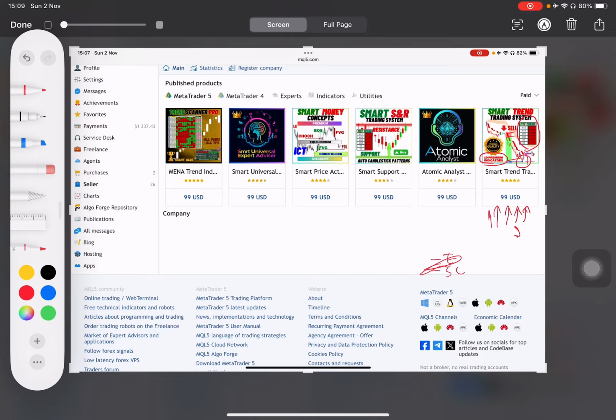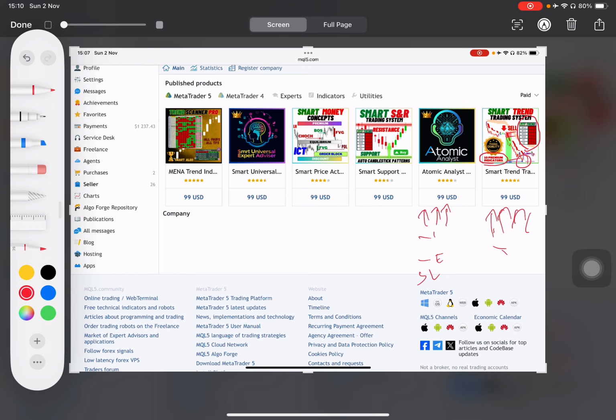Unlike the trend trading system here that comes with multi strategies, a whole setup of strategies, and comes with an online course that actually will teach you these strategies in detail, this one has a simple setup. It's as complicated in the algorithm as it can be, but it's simplified in a way that it will give you an entry, stop loss, and take profit to your phone as a notification.